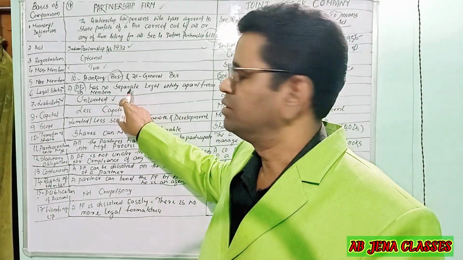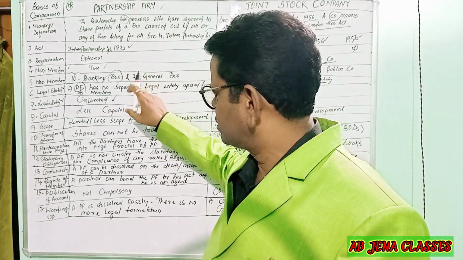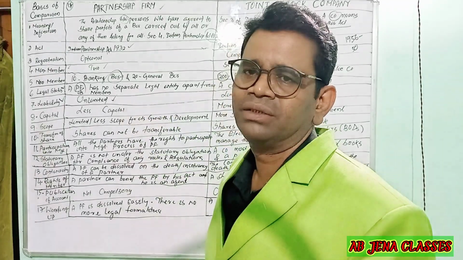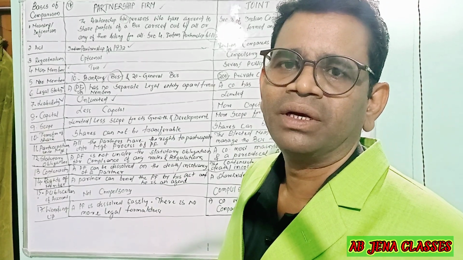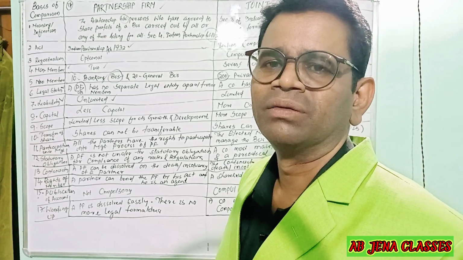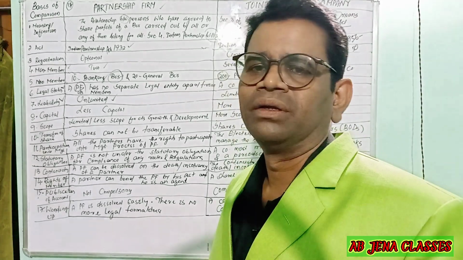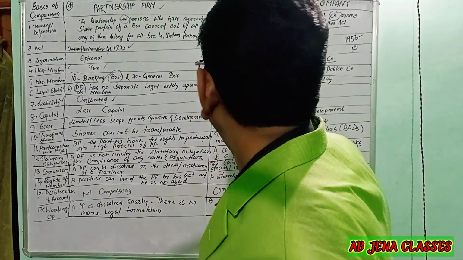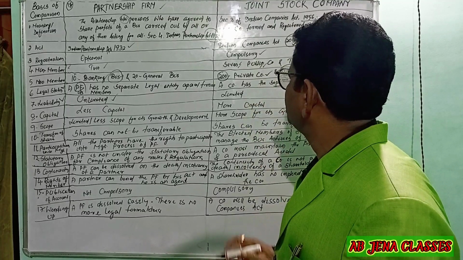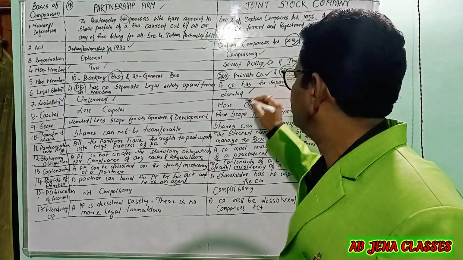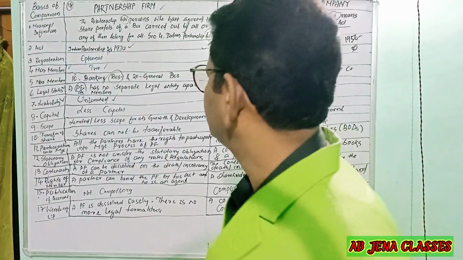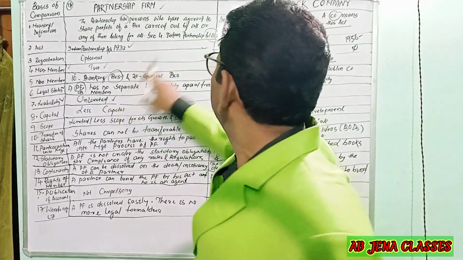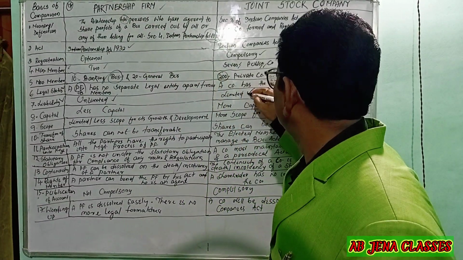In the case of loss, the capital contribution by the partner as well as his or her personal property will be brought forward to the partnership firm and used to repay the loans and advances to the creditors or suppliers of money. In a joint stock company, the liability is limited up to the holding of the shares. Once again, I am repeating: the liability of the partnership firm is unlimited, whereas the liability of the joint stock company is limited.